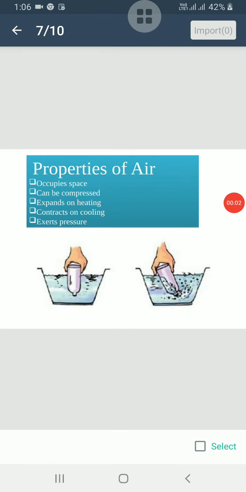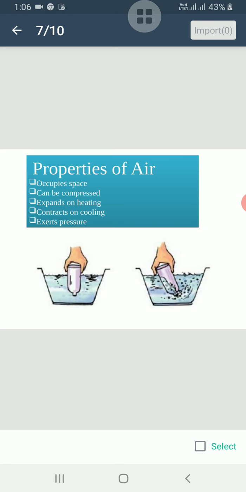Now we will discuss the properties of air. Air occupies space. We can prove it by doing a small activity. Take an empty glass and a bucket filled with water. Invert the glass and quickly put it into the bucket of water. Keep the glass straight and inverted.